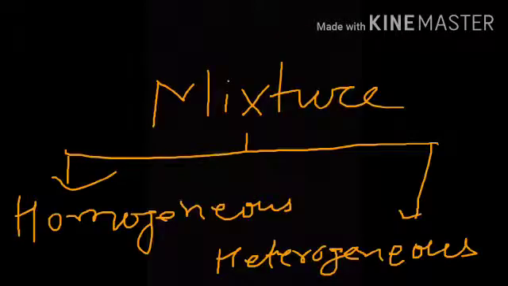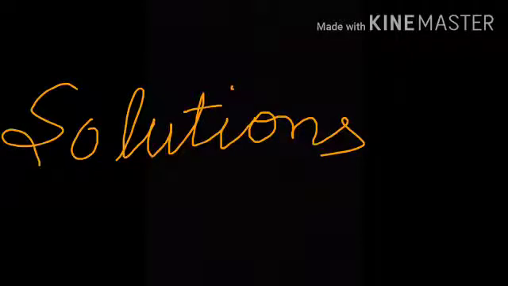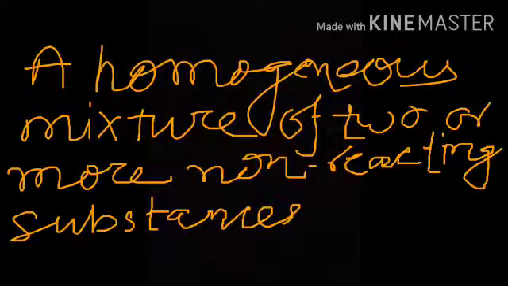Now, mixtures are of two types, homogeneous and heterogeneous. Actually, when one substance dissolves or mixes well with another substance, we regard the mixture as a solution. And a homogeneous mixture of two or more substances is regarded as a solution. A solution may be defined as a homogeneous mixture of two or more non-reacting substances.